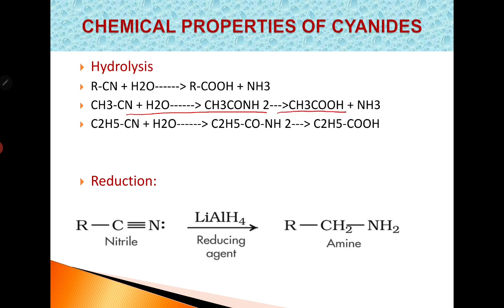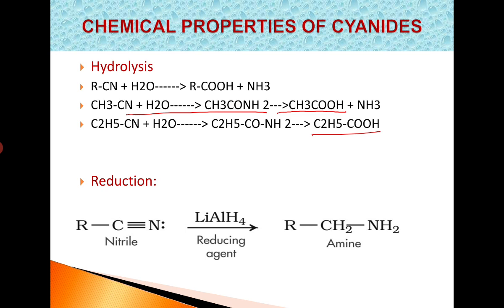That is, cyanides on partial hydrolysis give amides and on complete hydrolysis give acids. So, always remember cyanides, wherever they are present on the mother chain or whatever it may be, cyanide group is converted to COOH group on hydrolysis.